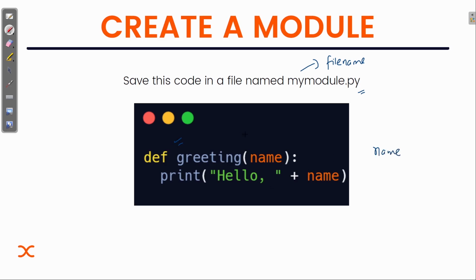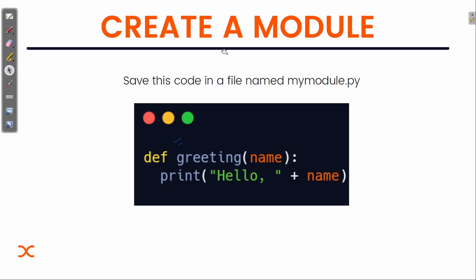If I run this Python file, my module.py, nothing will happen. There will be no output in the terminal. Why? Because this function is not getting called. We will use it in any other file, so let's check how.